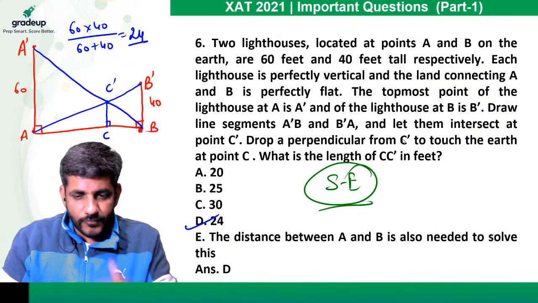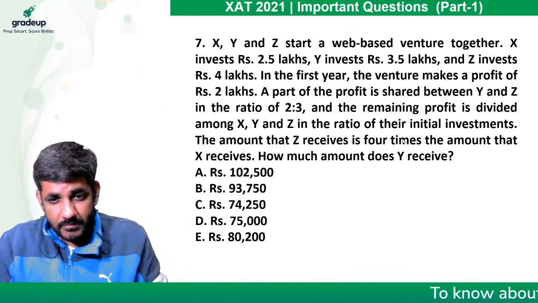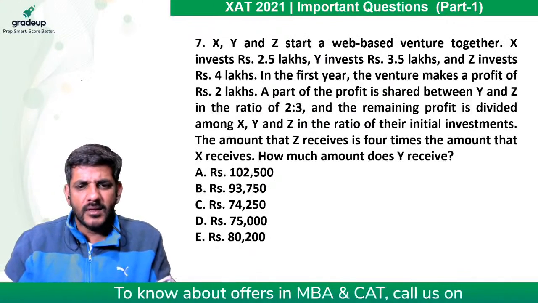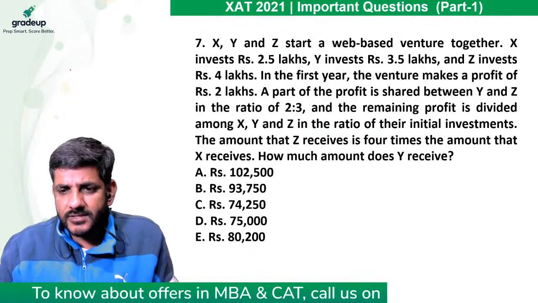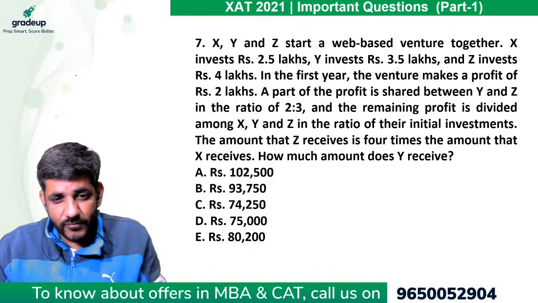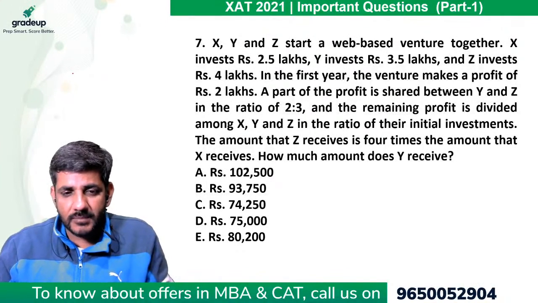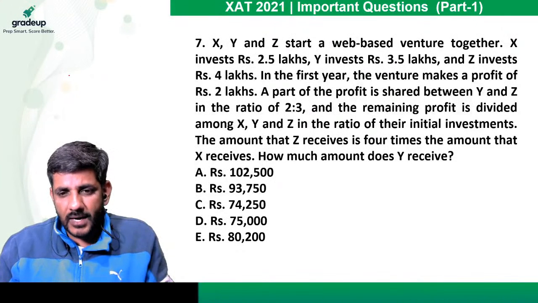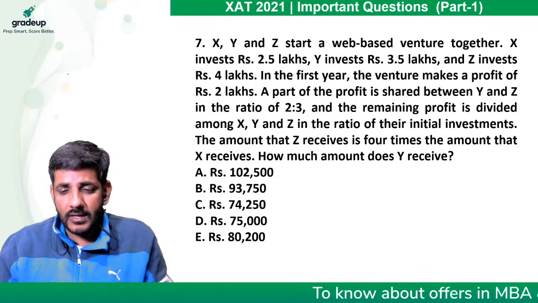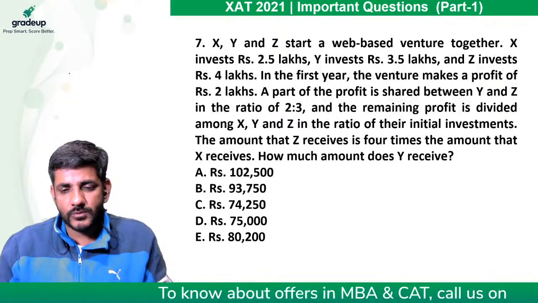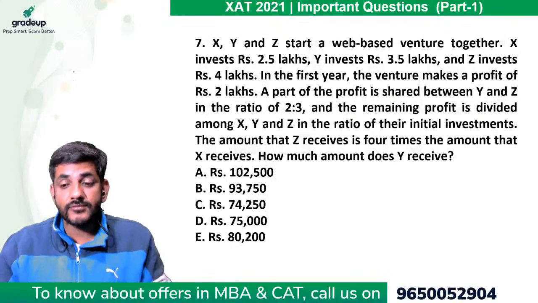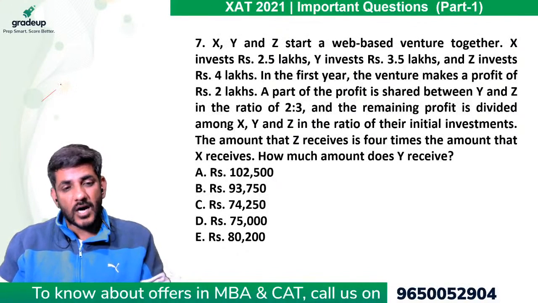Yes, so let's move forward now from this question. Question number 7. Again a lengthy question. Too many lengthy questions. XYZ start a web-based venture together. X invest 2.5 lakhs, Y invest 3.5 lakhs, Z invest 4 lakhs in the first year. The venture makes a profit of 2 lakhs. A part of the profit is shared between Y and Z in the ratio of 2:3. And the remaining profit is divided among X, Y, Z in the ratio of their initial investments. The amount that Z receives is 4 times the amount that X receives. How much amount does Y?